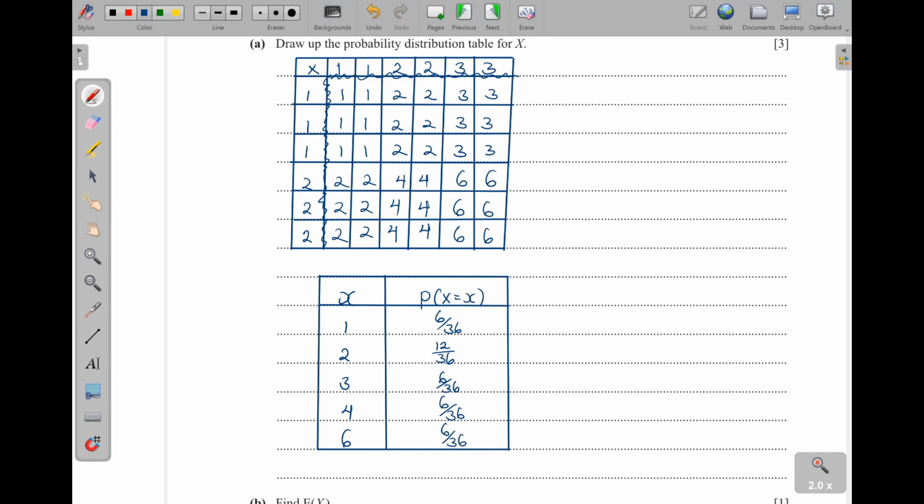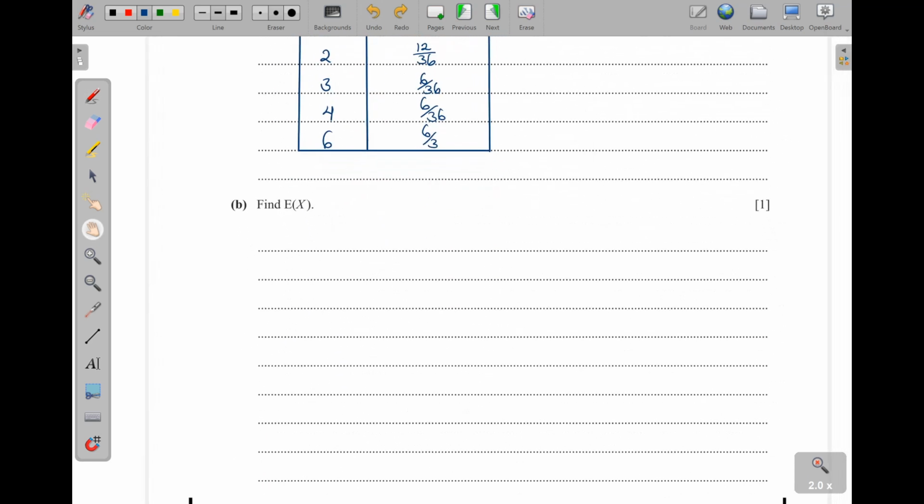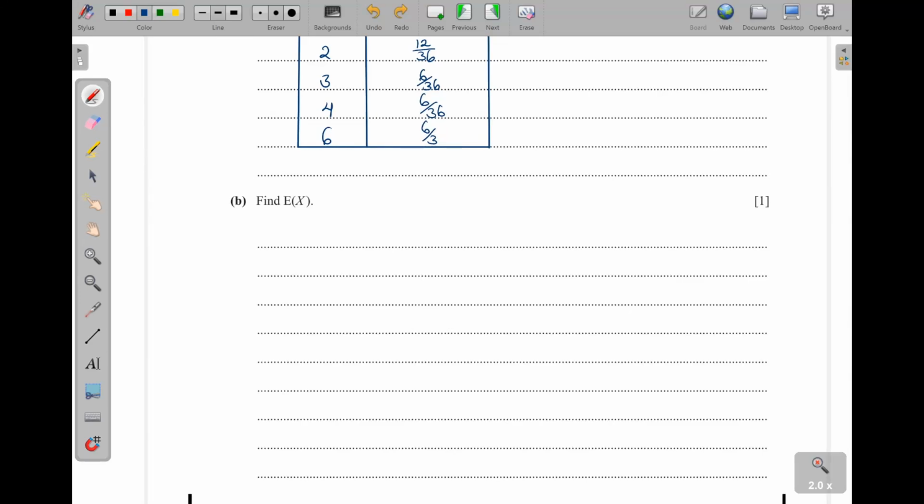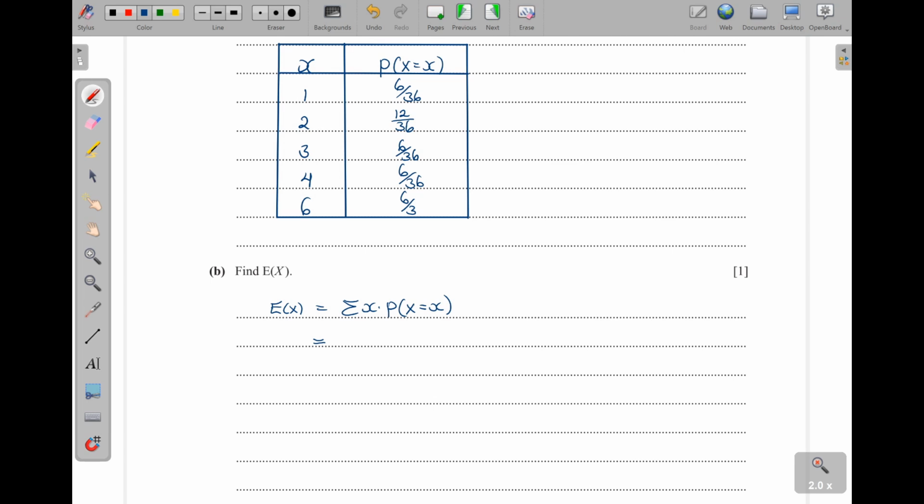Now when you add these, you should be in position to get the answer as 1, because for any probability distribution, the total of the probabilities is always 1. Now you can have 6, 6, 6, and 6, that is 24, plus 12, that gives us 36. So 36 over 36, that gives us 1. So meaning our answer is correct. Then next, find the expectation. So E of x is actually the summation of x times the probability of x equal to x. So you get all of those x values, and then you multiply them with their probabilities.